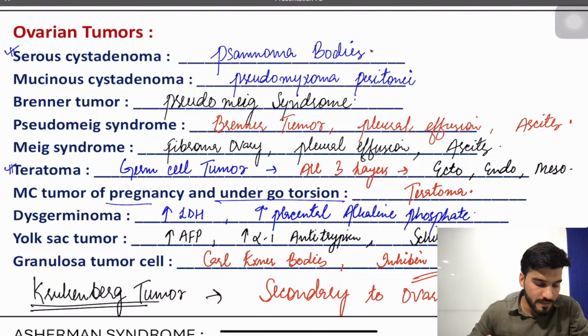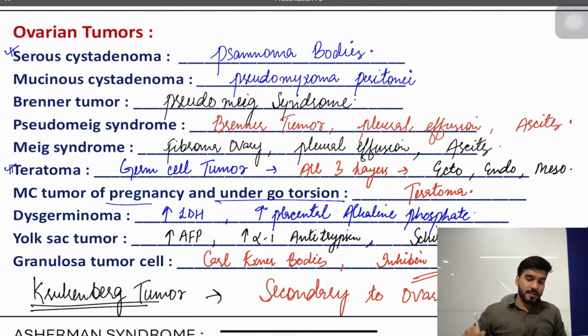Followed by this, we discuss the Asherman syndrome. So, one word about each cancer so that you can remember in a quick manner.